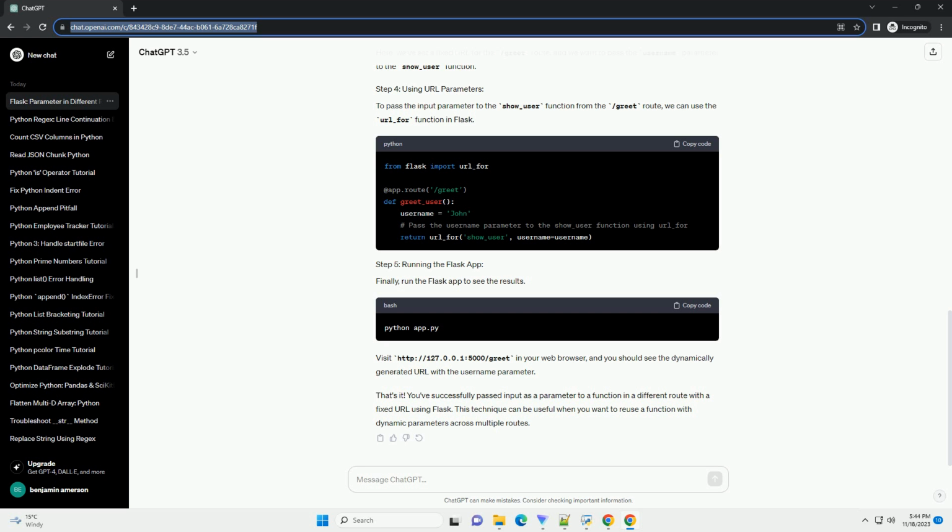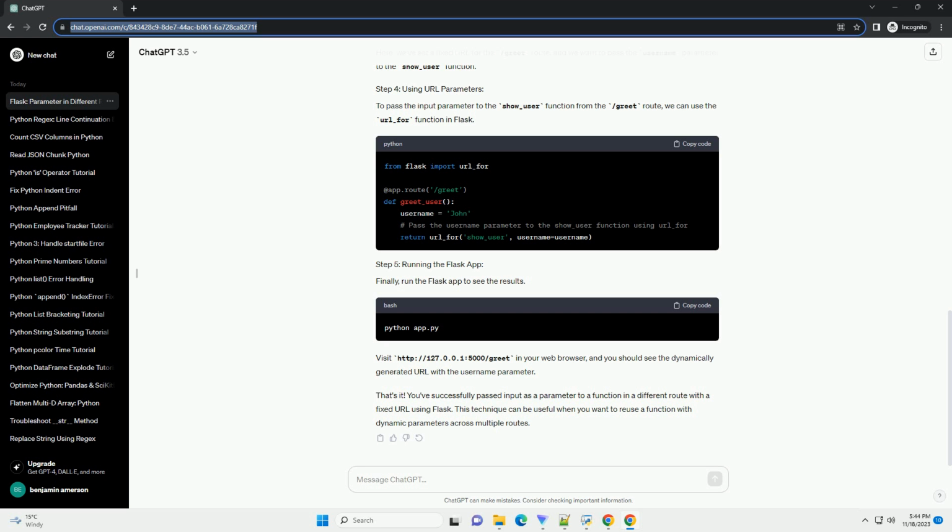In this example, the show_user function takes a username parameter from the URL. Now, let's create another root with a fixed URL where we want to pass input from the user. Here, we've set a fixed URL for the /greet root, and we want to pass the username parameter to the show_user function. To pass the input parameter to the show_user function from the /greet root, we can use the URL_for function in Flask. Finally, run the Flask app to see the results.